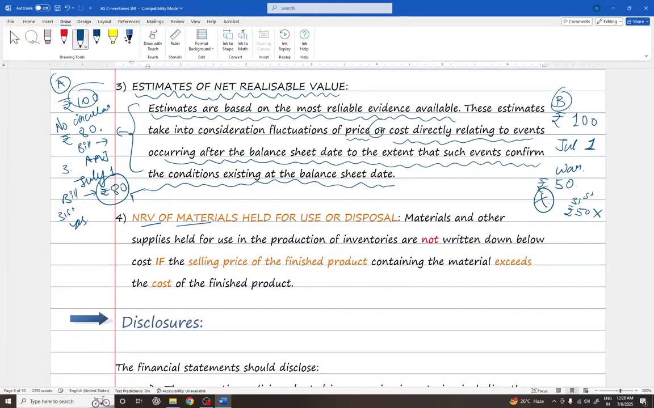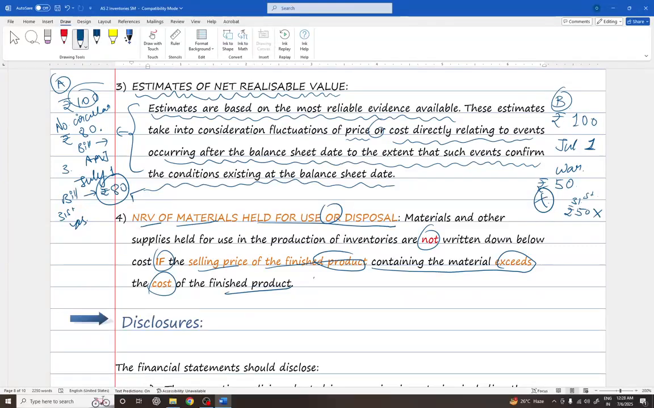Then, NRV of materials held for use or disposal. Materials and other supplies held for use in the production of inventories are not written down below the cost if the selling price of the finished product containing the material exceeds the cost of finished product. To give a comprehensive idea about what this is saying, I can give you an example.